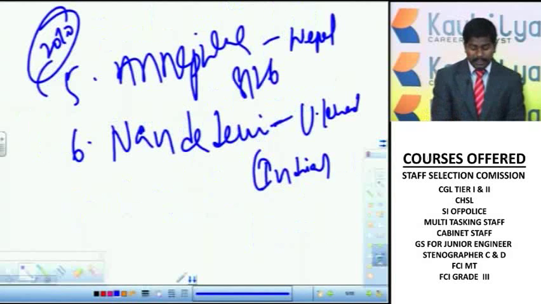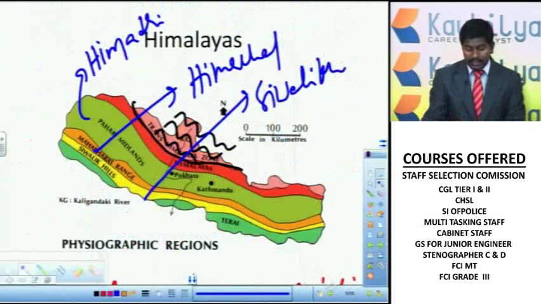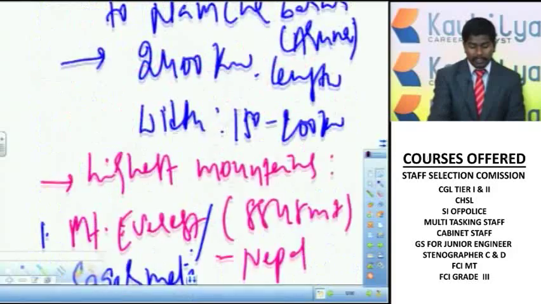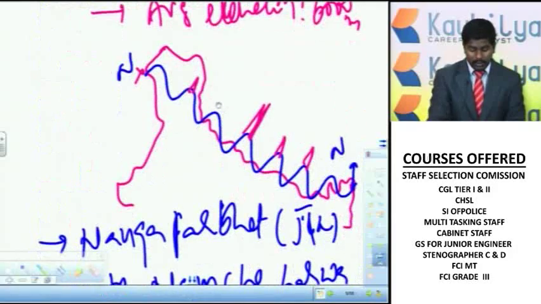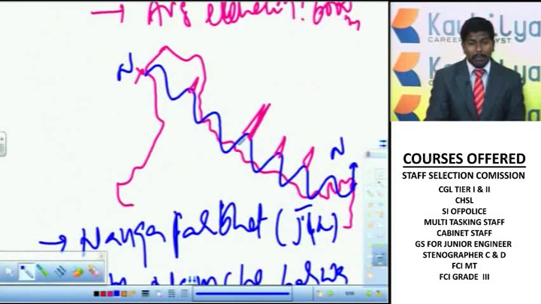Because of their higher elevation, with heights of 6000 meters above mean sea level, these Himalayas are covered with snow and seem to be snow-capped mountains.